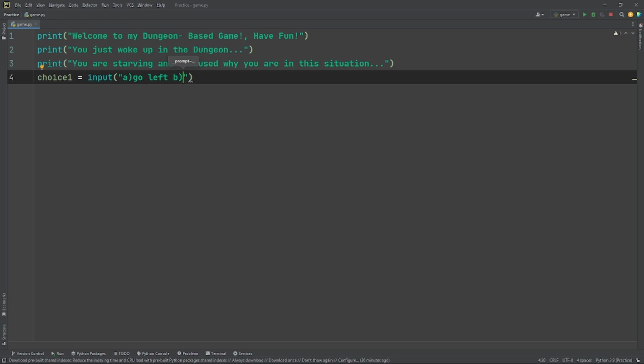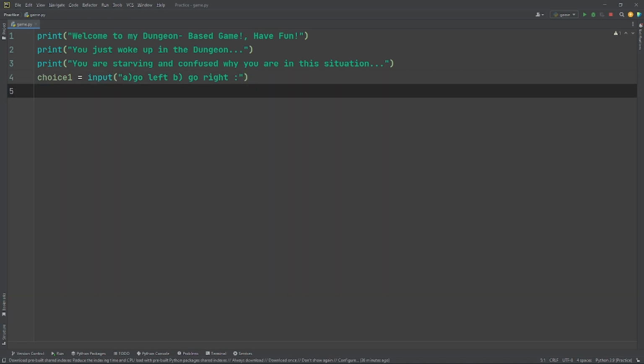B go right. And let's give the user a choice to answer the question, and voila. So like I'm showing you right now, I gave it a name, choice1 equals input. This gives the user the chance to answer the question, or well, the statement that you put in here. And I put A equals go left, or B goes right. Now that you've done this, we need to give the answer behind it, if you get what I mean.